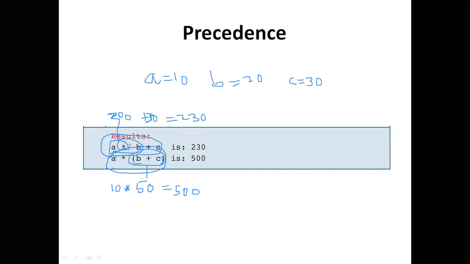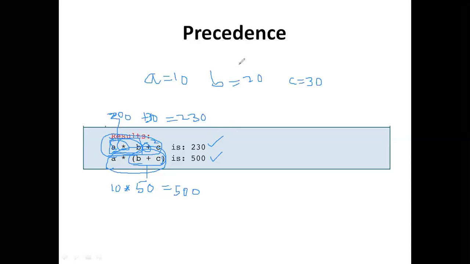It is having the first priority, it is having the second priority, so it has been evaluated first, and it has been evaluated next. Here we are using some curly braces, so it is going to be executed first. After that, the next statements are going to be executed. So here it is giving the result as 500, and here it is giving the result as 230.